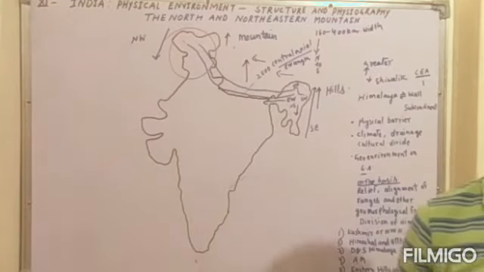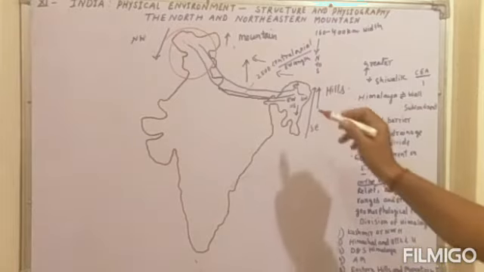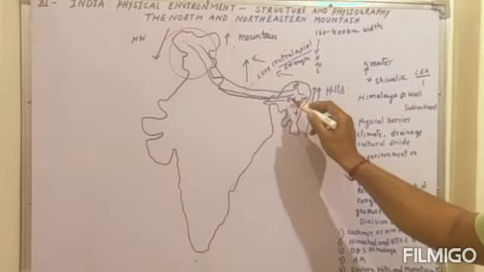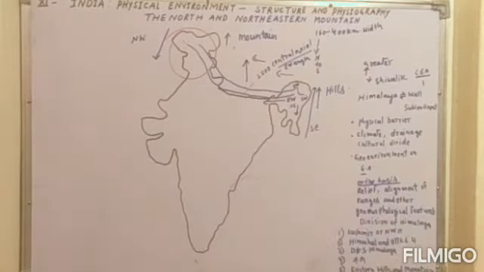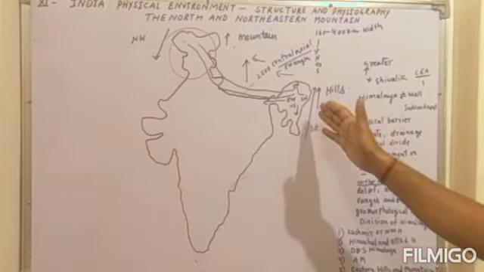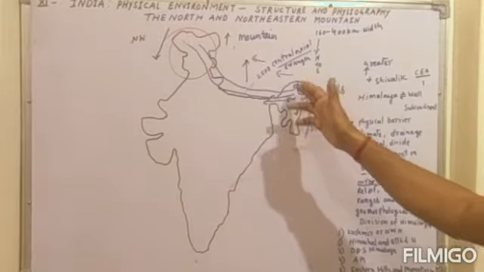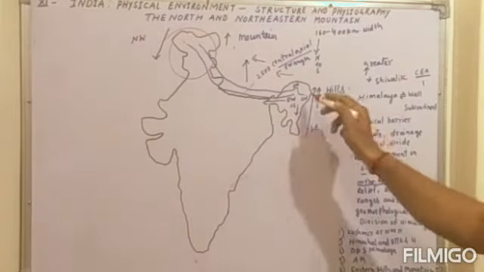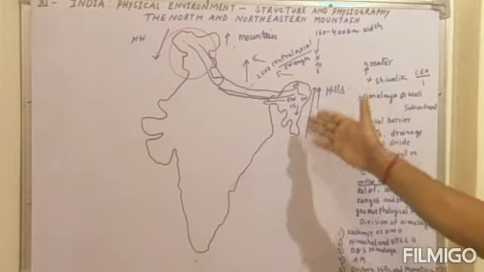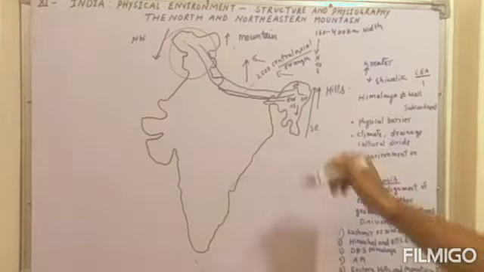Another very important thing: the Himalayas in the Darjeeling and Sikkim regions extend in the east-west direction. If you look at the Arunachal Himalayas, you will find the extension of the Himalayas from the southwest direction to the northwest direction. Then, in the Himalayas of Nagaland and Manipur, you will find the extension in the north-south direction.